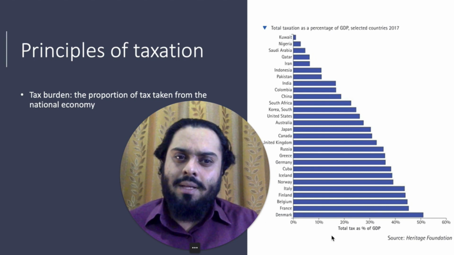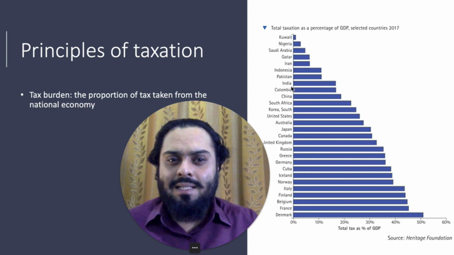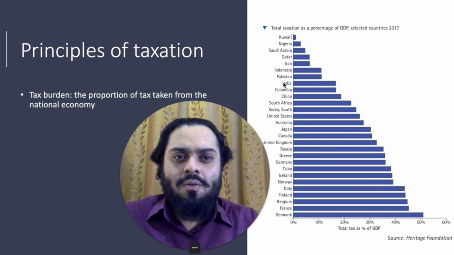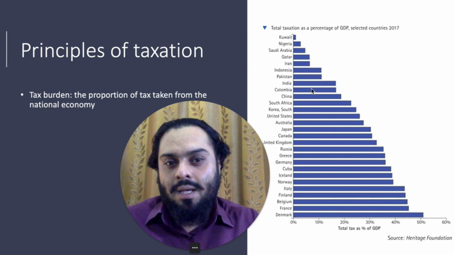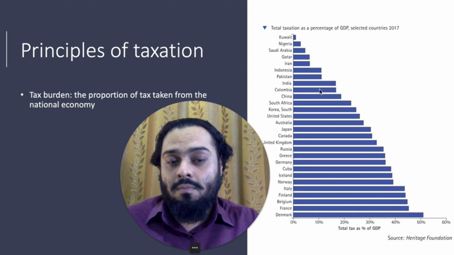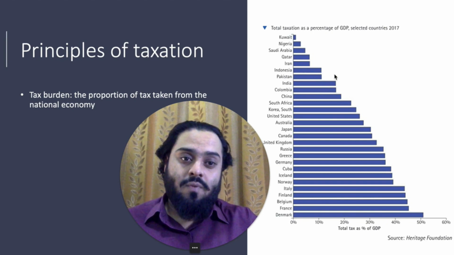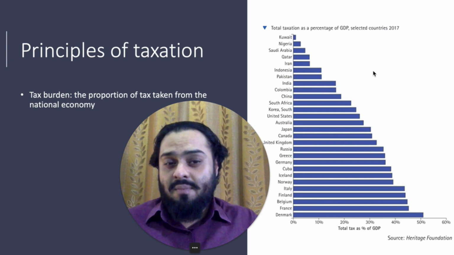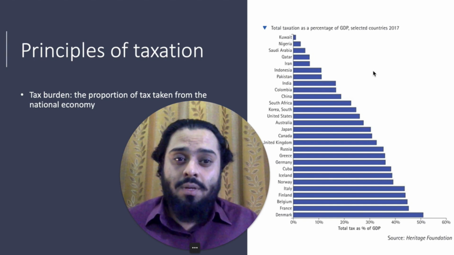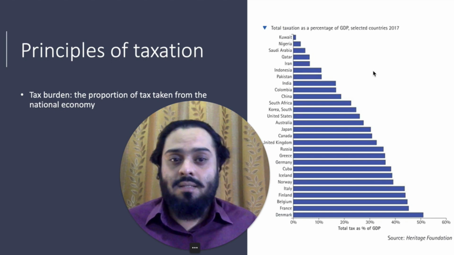But then if you look at countries like Indonesia, Pakistan, and India, they're not necessarily very rich countries, yet they have low tax collection. That might be because most of the people in those countries have low income. As a result, they don't pay tax. And there might also be other systemic reasons, for example, corruption, which discourages people from paying taxes, and they can easily evade paying taxes and so on.